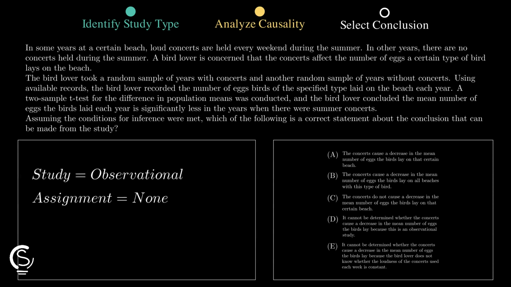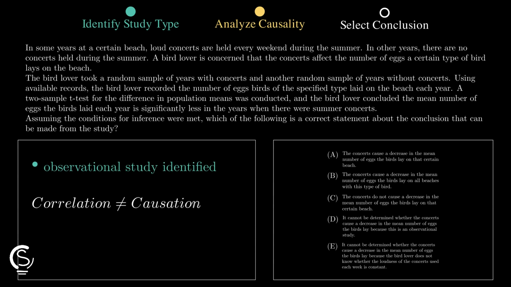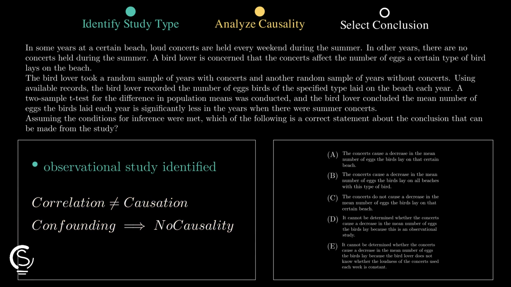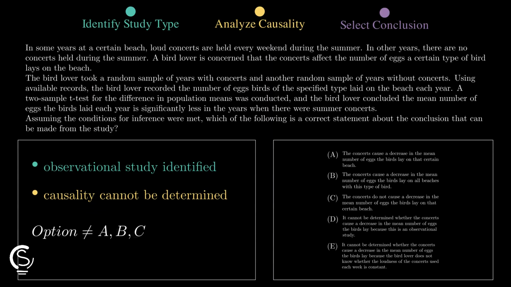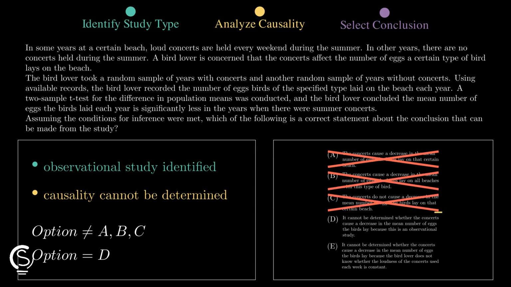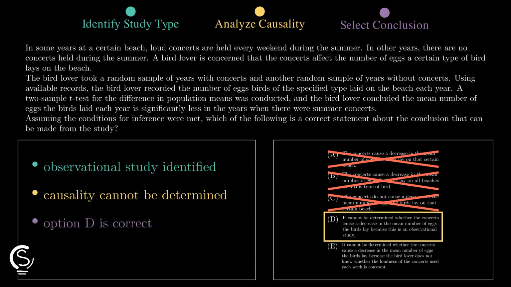In observational studies, we can identify associations or correlations, but we cannot establish causation. Confounding variables might exist, so we cannot conclude that concerts cause the change in egg counts. Options A and B incorrectly claim causation. Option C is also wrong because we cannot rule out causation. Option D correctly identifies the limitation of the study design, so choose D.